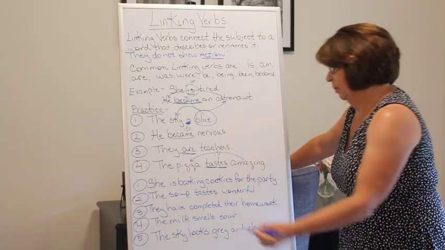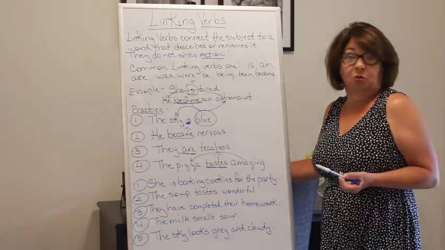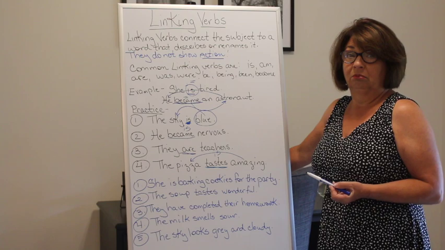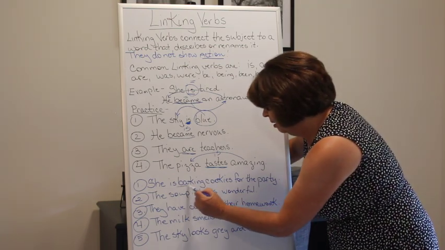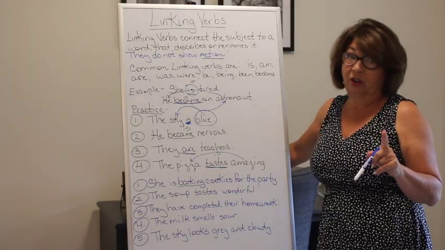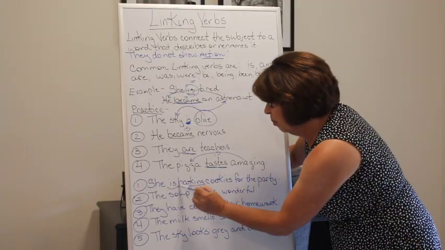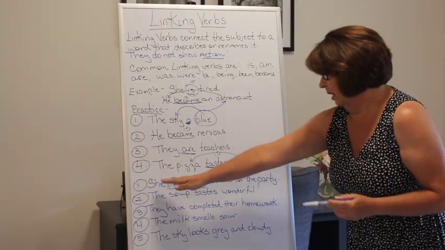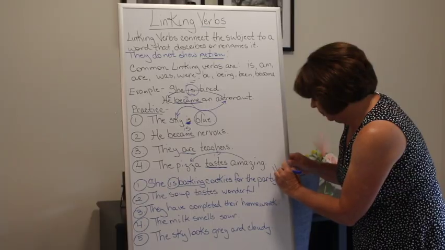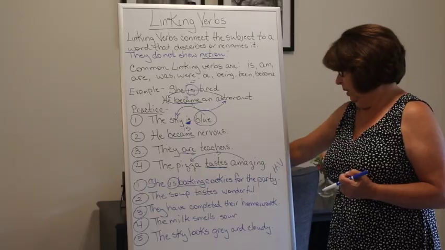So let's look at this first one. She is baking cookies for the party. First thing, let's find our verb. Do we have any action here? Look at the sentence for a minute. Anything that we can do. If you said we can bake, you would be correct. So we have an action verb. So right away, we know if we have an action verb that this has to have a helper. All right, so here's our helper. So we know that this sentence, she is baking cookies for the party, is going to be a helping verb. And I'm just going to abbreviate that with HV, H for helping and V for verb.